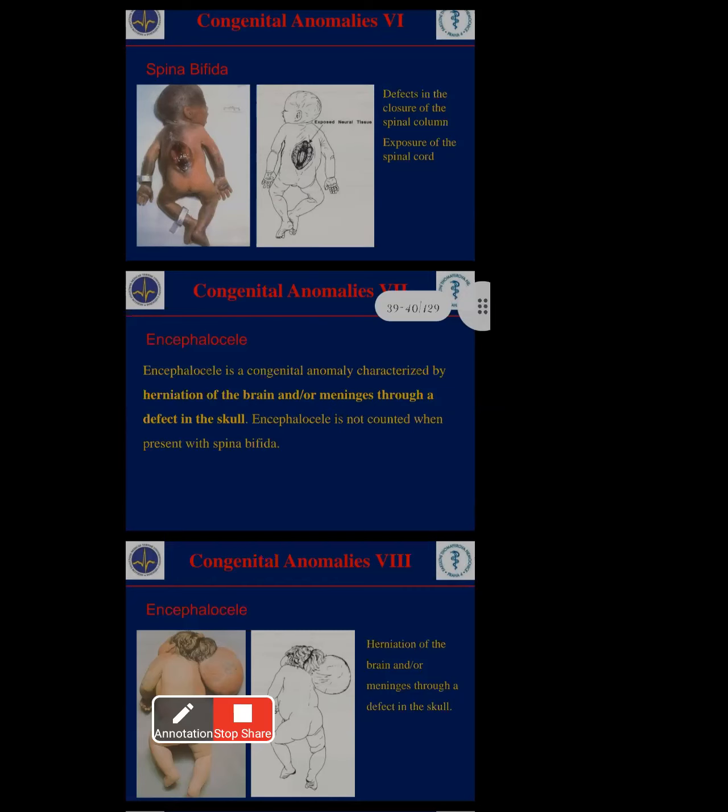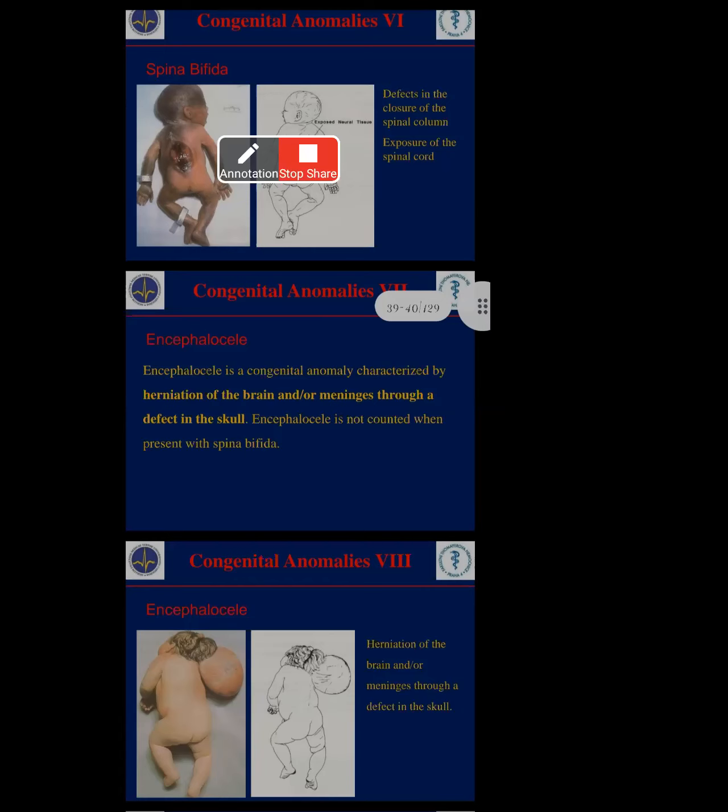Next, encephalocele. Encephalocele also means herniation of the brain, like abnormal location of the brain. See the picture down here. The skull at the back, the total brain is presenting. That is like a dislocation. Herniation means abnormal protrusion of the brain to one side like this.